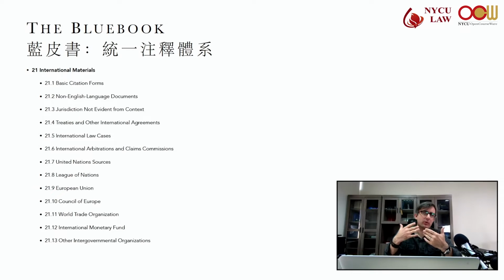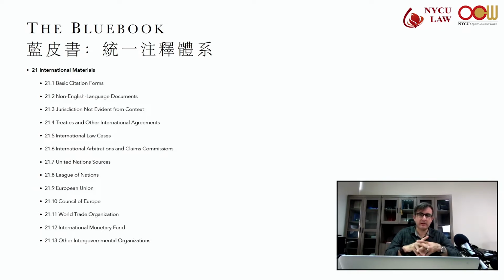So Rule 21.1 gives the basic citation forms. So you'll see here treaties and other international agreements, international law cases from the ICJ, the European Court of Human Rights, International Criminal Court, international arbitrations, UN sources, like the UN Charter, resolutions.